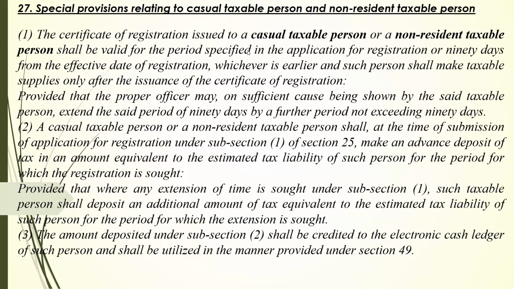Yes, it is mentioned that supply can be made only after registration, and they cannot make any supply before grant of registration because they are specific case persons, casual taxable person, for a limited period. Let's go to the definition of casual taxable person, and then we will discuss that, sir. Okay.